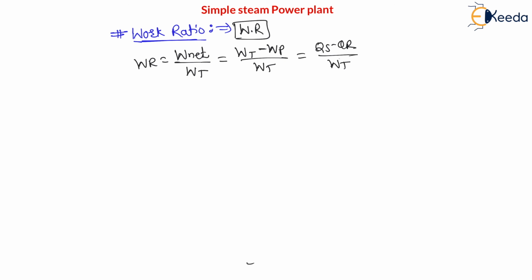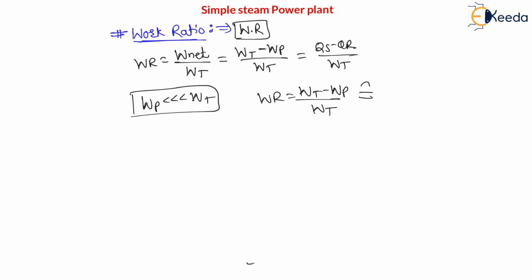And my dear students, I have stated to you that here in case of the Rankine cycle the work of pump is very less as compared to the work of turbine. That means the work of pump is a neglected quantity in case of the Rankine cycle. Therefore this work ratio, which is nothing but work of turbine minus work of pump divided by work of turbine, is almost equal to 1. Therefore in case of the Rankine cycle this work ratio tends to unity, which is the maximum value. The work ratio is very high in case of the Rankine cycle.